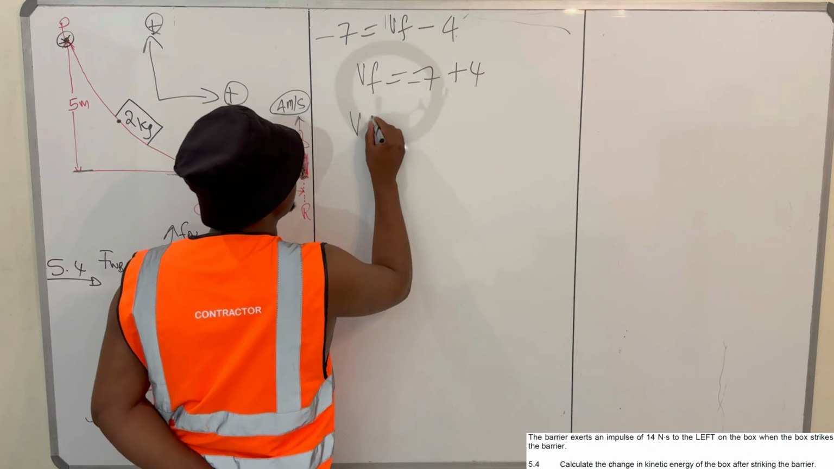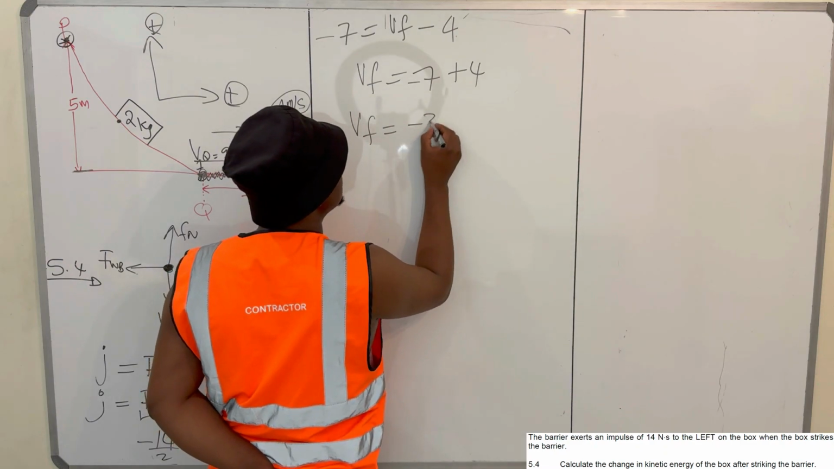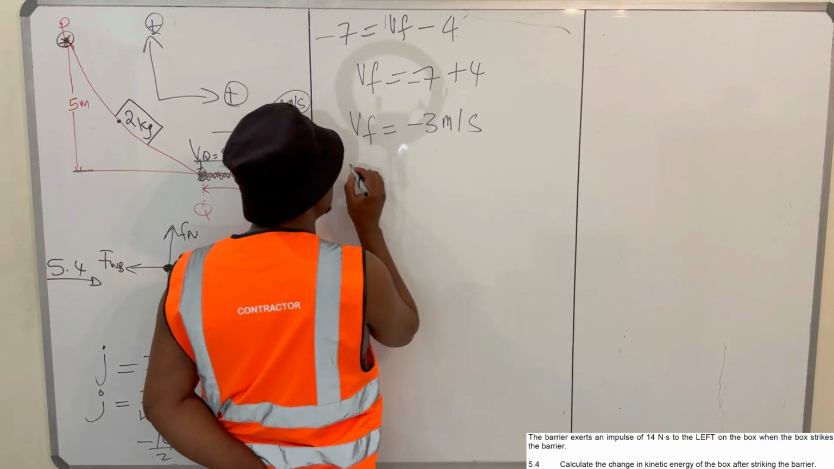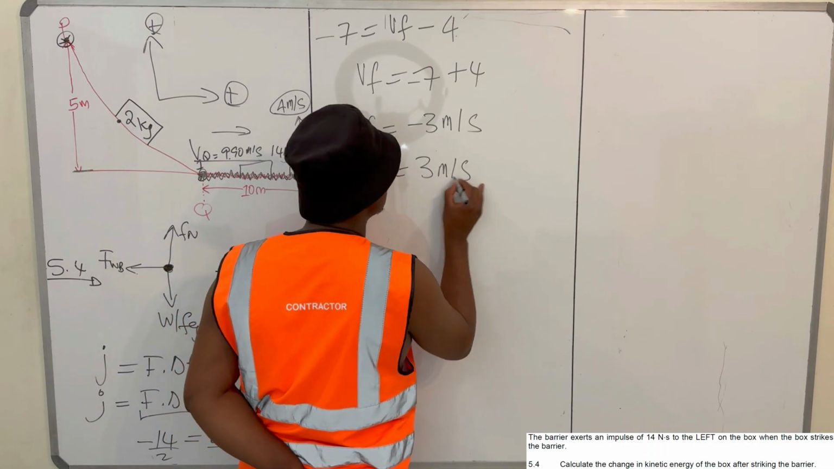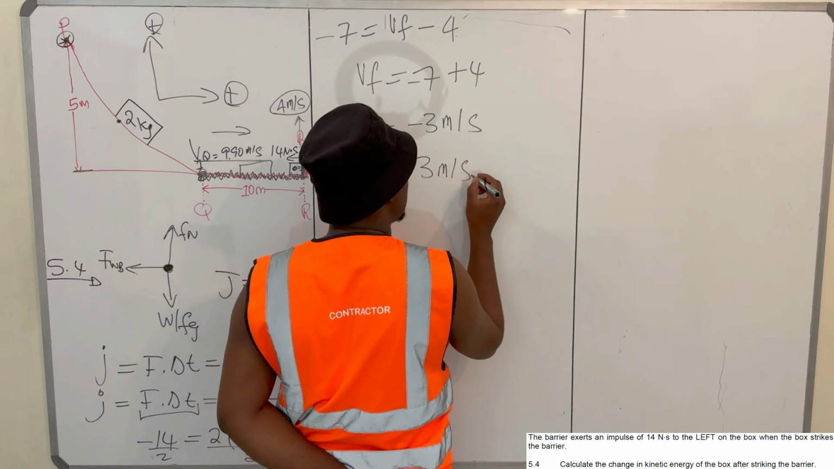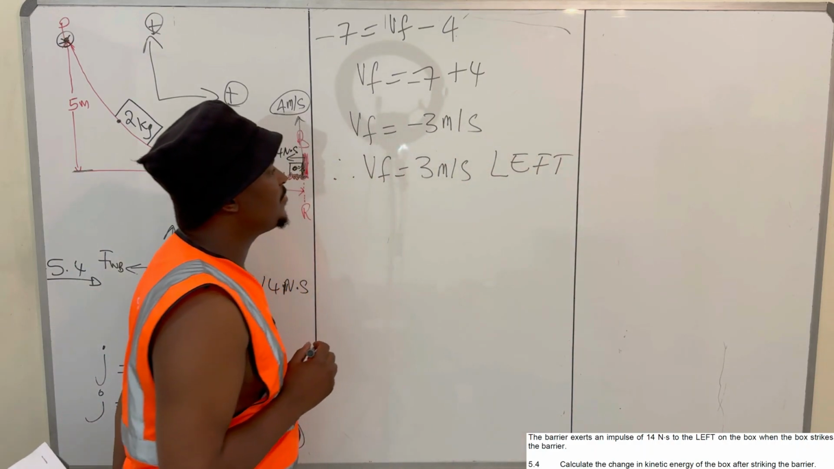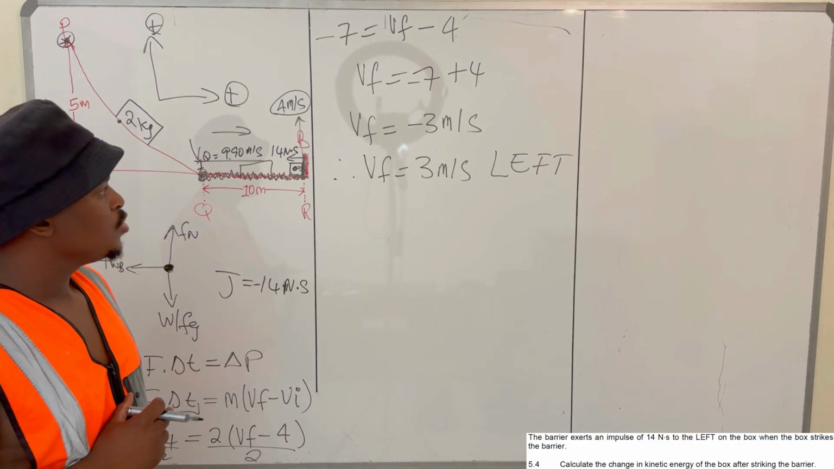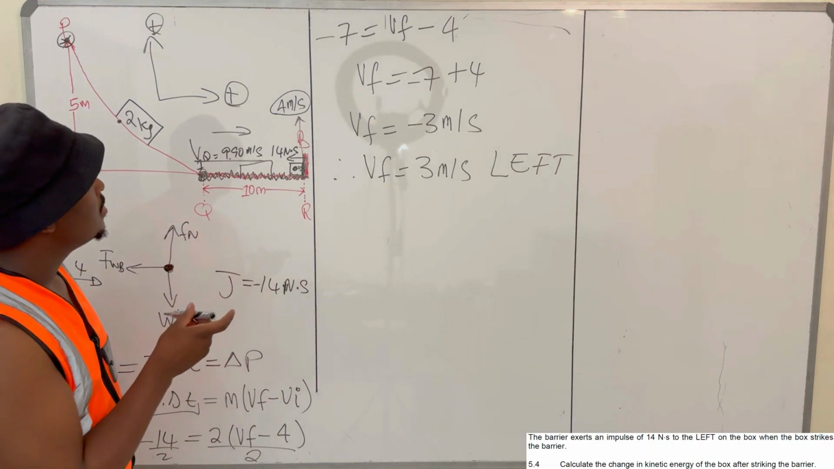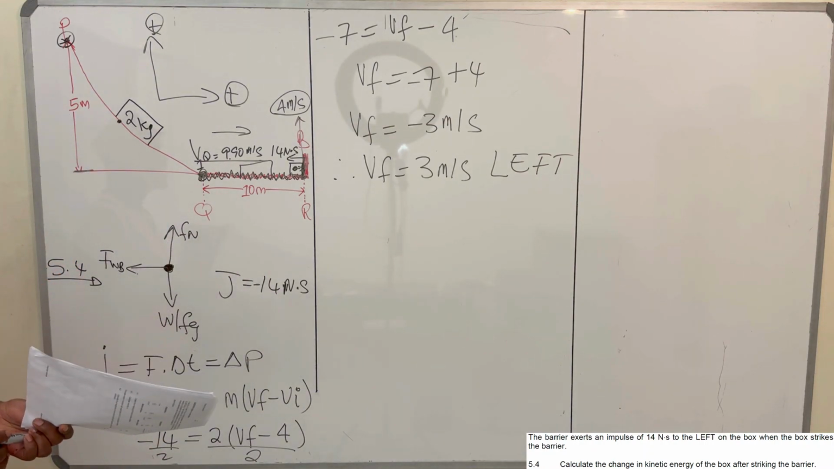So your Vf is equal to negative 3 meters per second. Therefore, your Vf is 3 meters per second to the left. This will be your final velocity of the block immediately after the collision. It will be 3 meters per second left. But now what they wanted us to find is the change in kinetic energy.